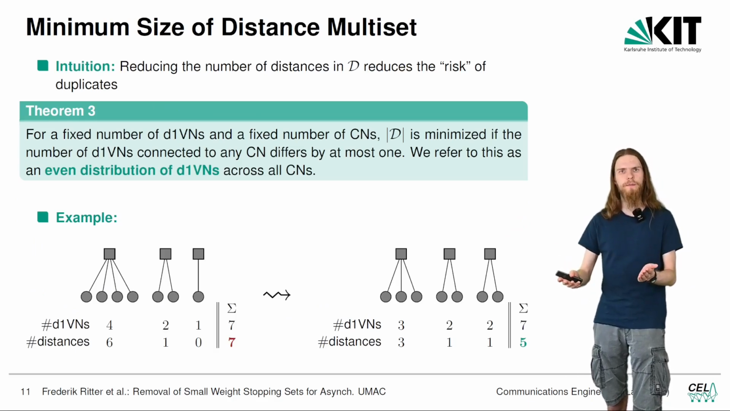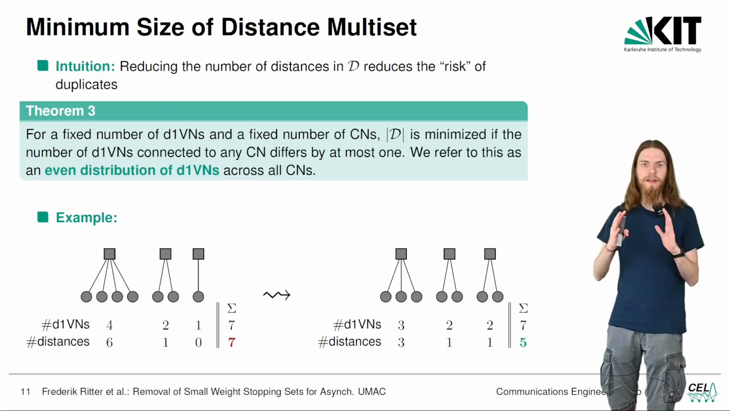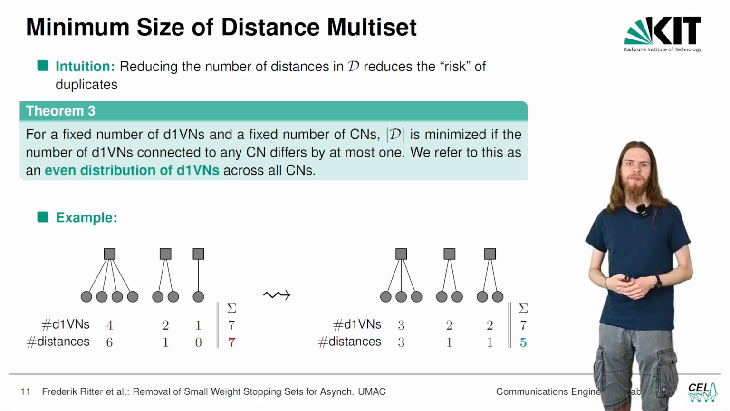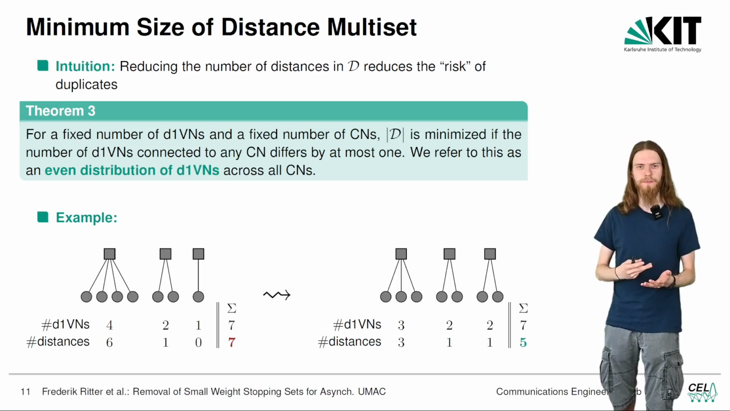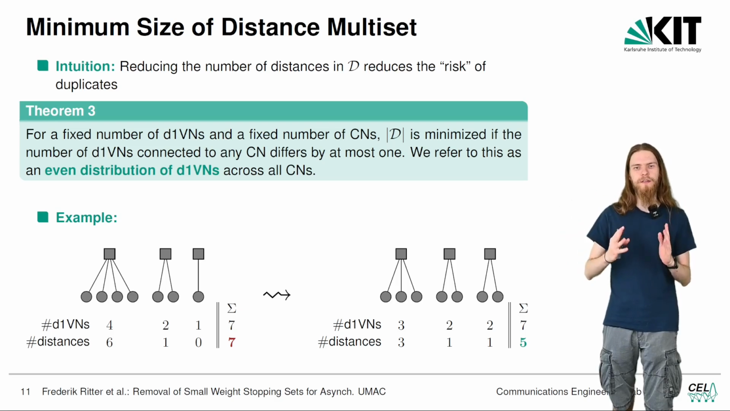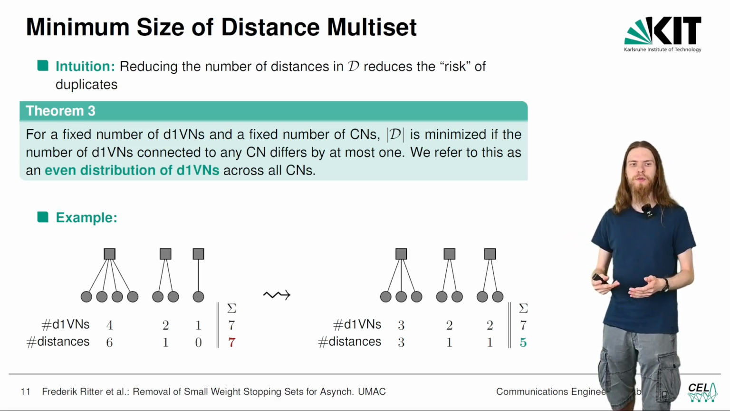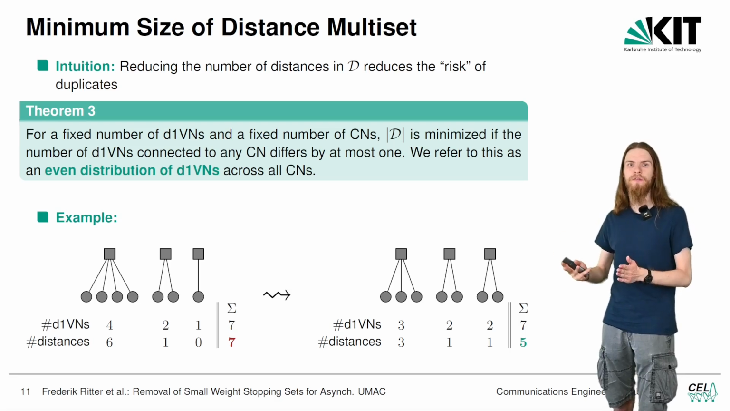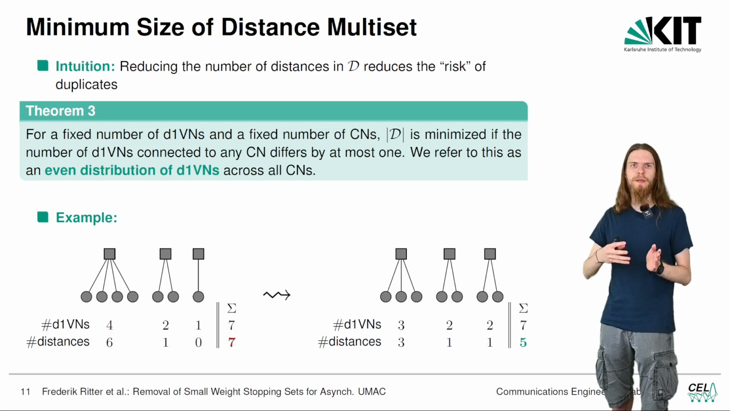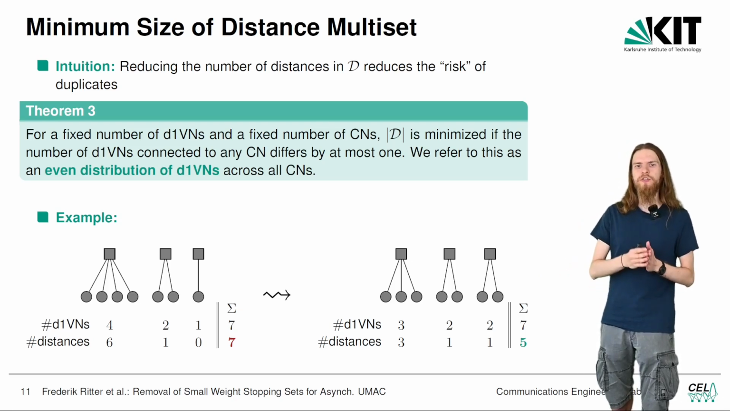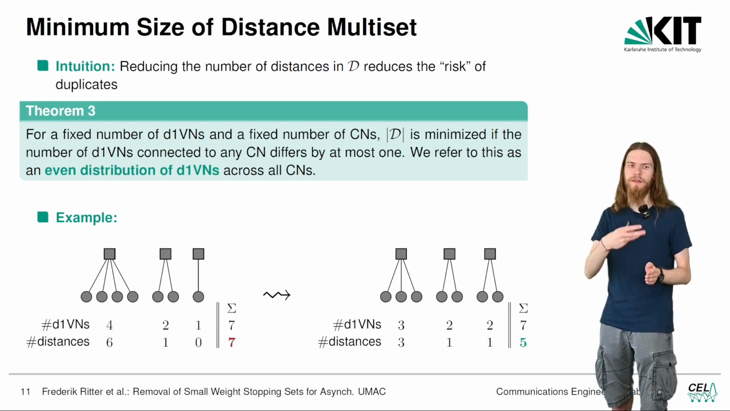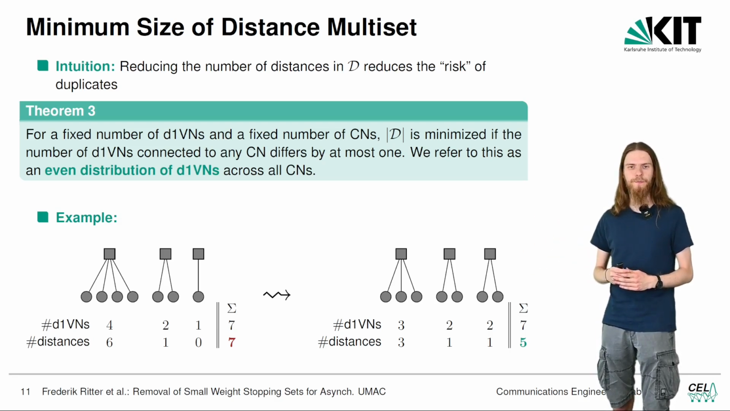And one intuition here is that if we reduce the size of the distance multiset D, then we reduce the perceived risk of having any duplicates. Theorem 3 states that we minimize the size of the distance multiset D if we do what we call an even distribution of degree 1 variable nodes across check nodes. What we mean by an even distribution is that each check node is connected to approximately the same number of degree 1 variable nodes, as you can see in the example.